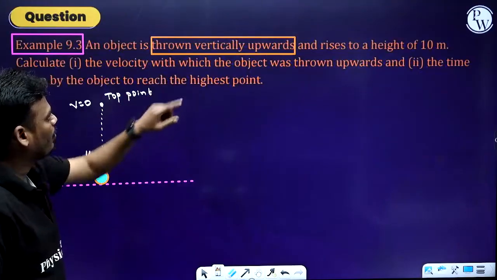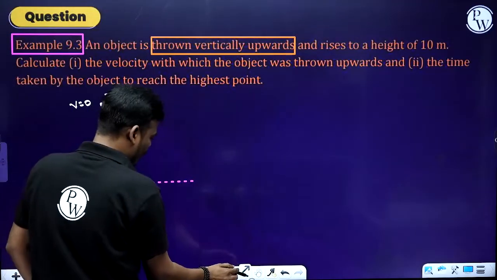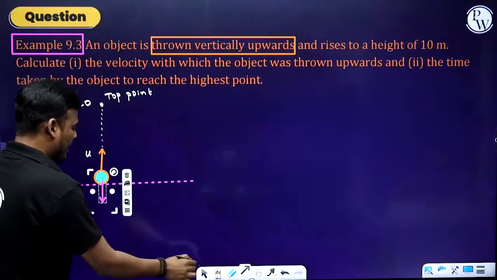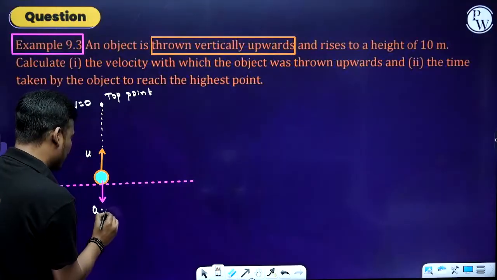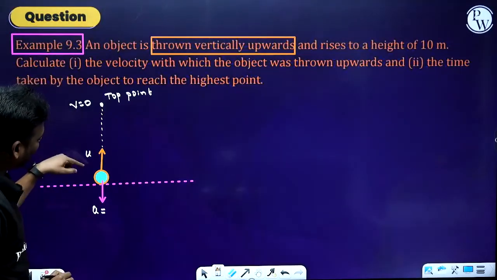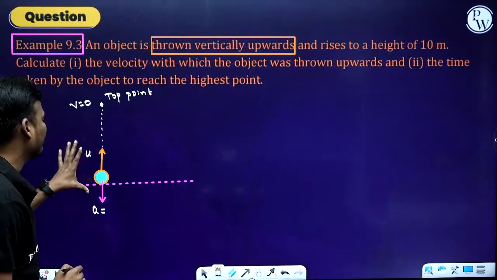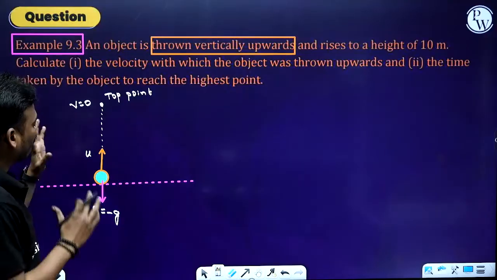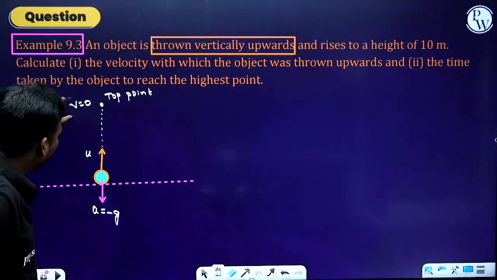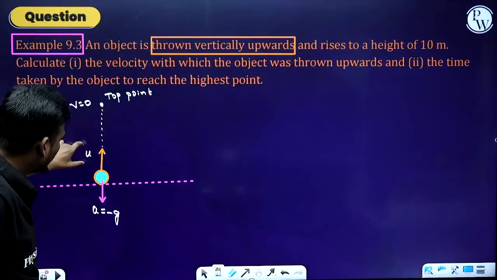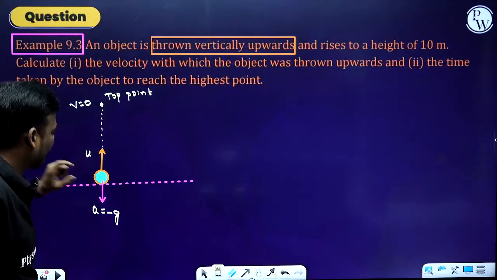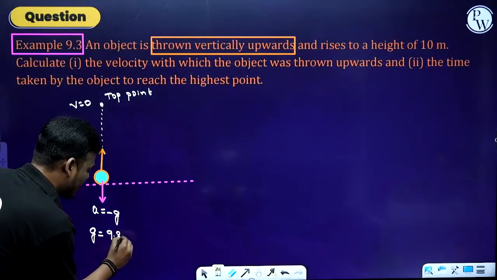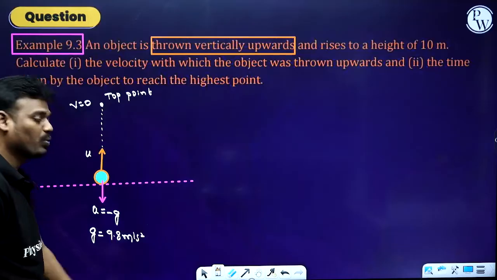Now, vertically upward. Acceleration due to gravity always acts downward, right? You see, the motion of the object and the acceleration due to gravity are opposite in direction. Therefore, the g value becomes minus g. So from the diagram you can notice you don't have a u value, but you have a v value and a value, and g you can consider as 9.8 meter per second square. It is a known parameter, right?